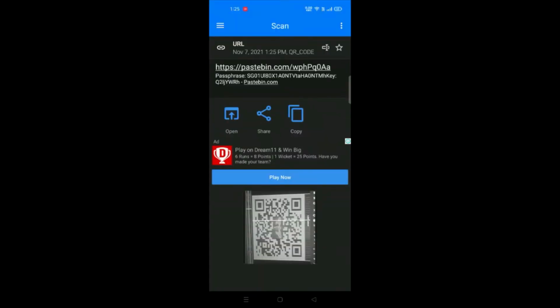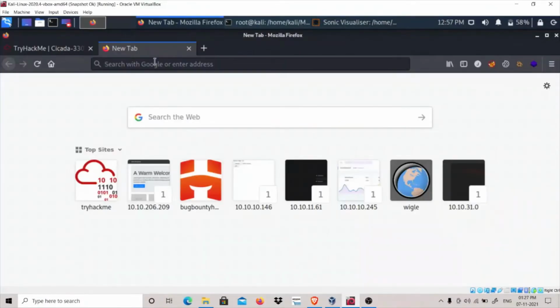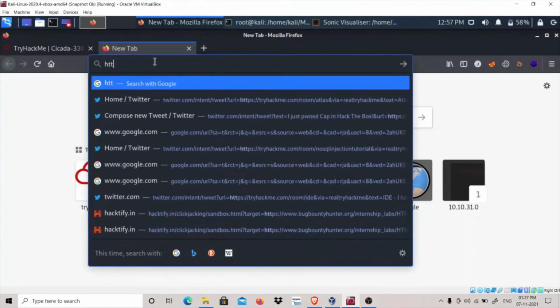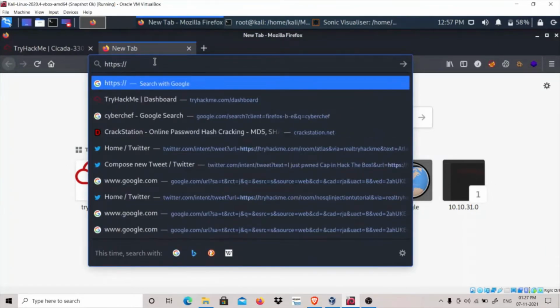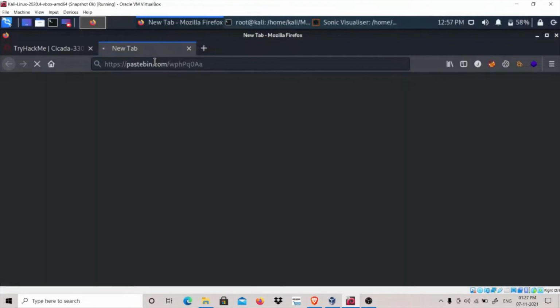Okay, now it has scanned it and it has shown us a link. So let's go to this link. The link was https://pastebin.com/wphpq, and I guess it's a 0, a capital A and a small a. So let's go to this link.